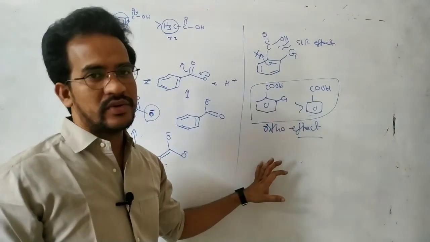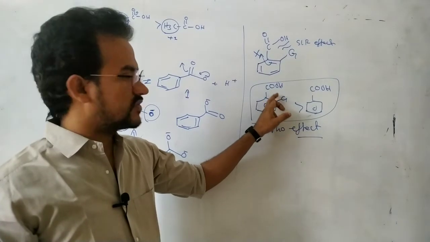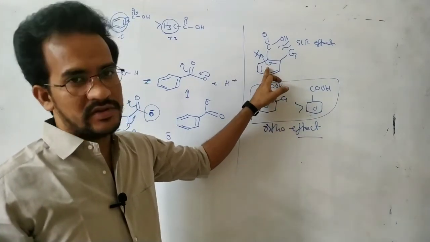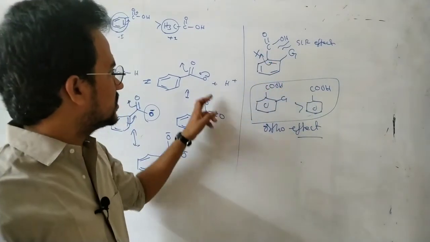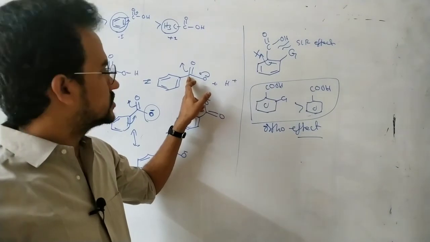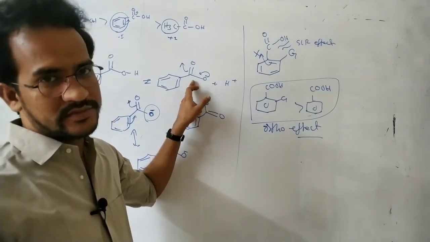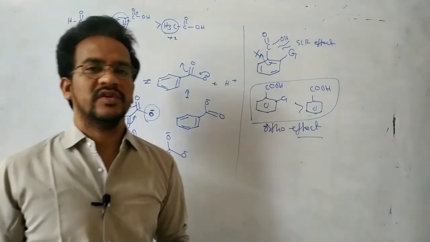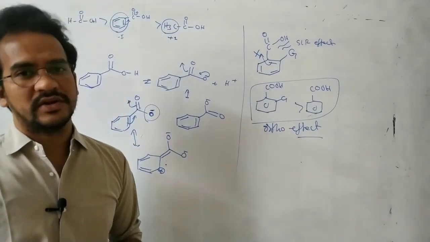Because here, due to the steric effect, steric inhibition of resonance, this COOH is not in conjugation with the benzene. Then in the conjugate base, only O minus is involved in a conjugation with the CO. So there is a more dispersal of the negative charge, then a more stable conjugate base. Ultimately, ortho substituted benzoic acid is more acidic. That is known as the ortho effect.